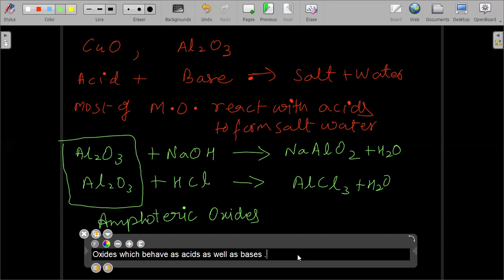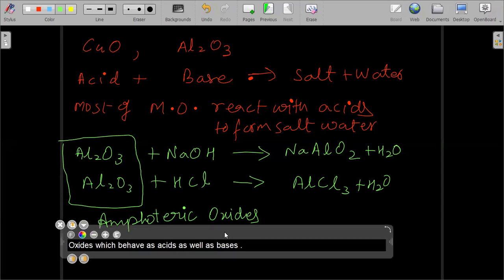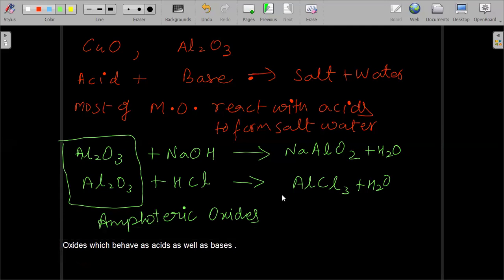When they react with a strong acid, they behave as base. Got it? A few others also behave as amphoteric oxides. For example, zinc oxide. So zinc oxide is also amphoteric in nature.